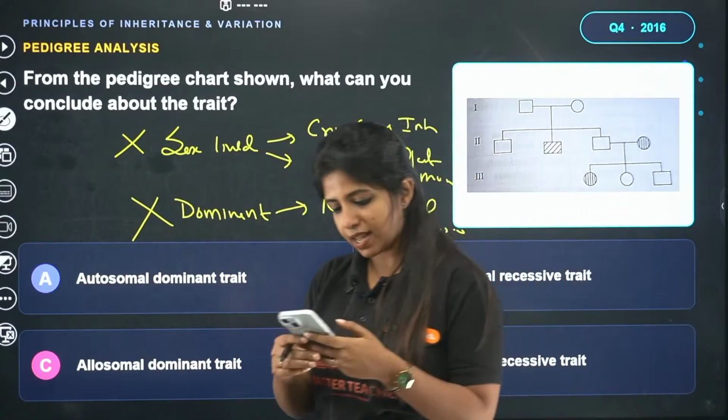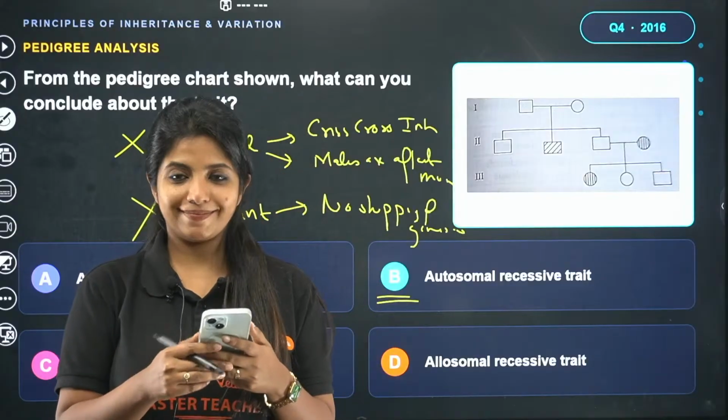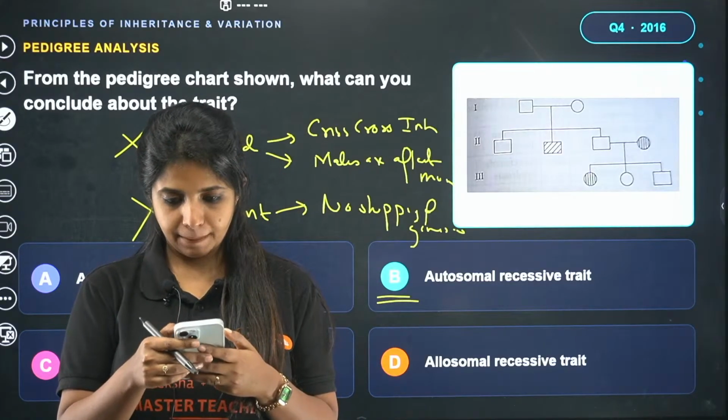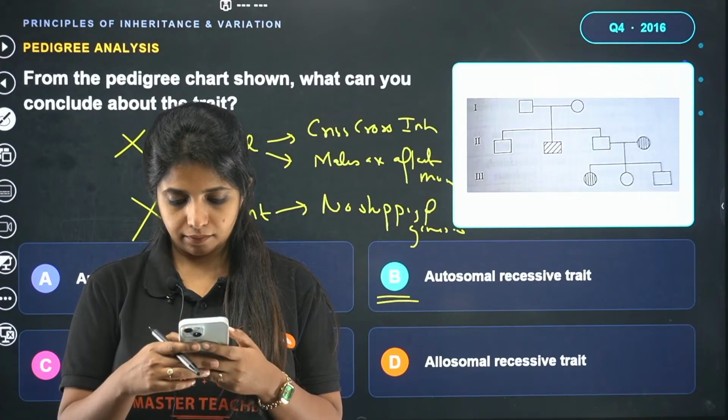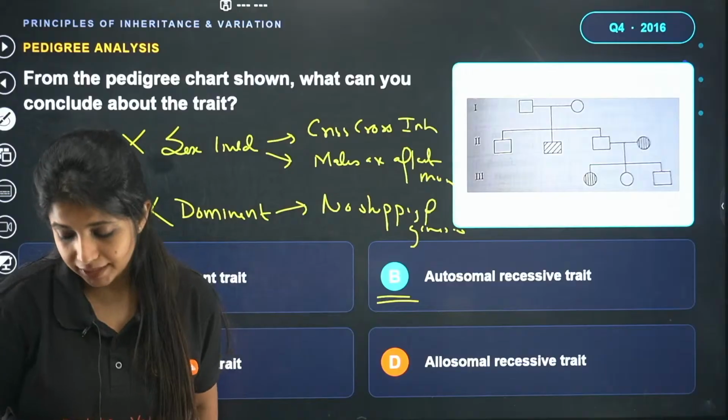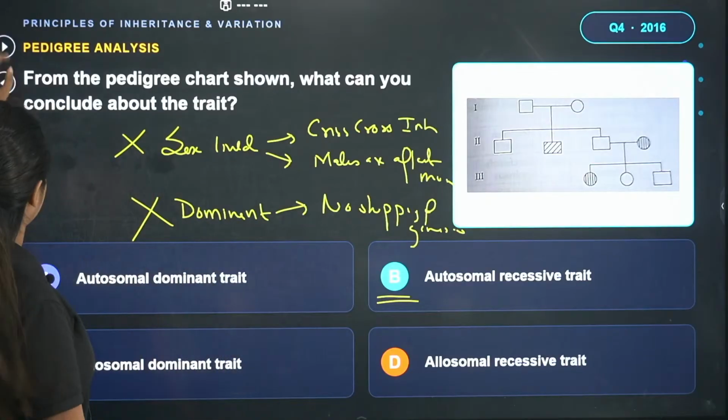If clear, give me thumbs up. If you have any doubt, ask me. Clear. Perfect. Sania, I hope, dear, it's clear for you as well.